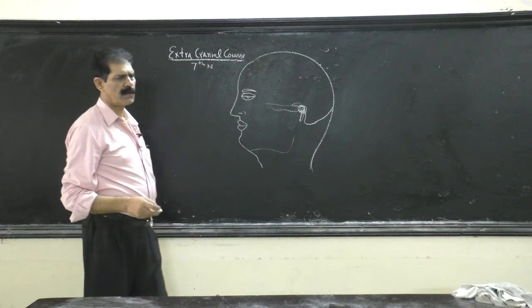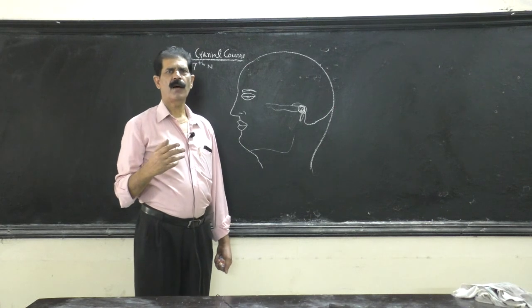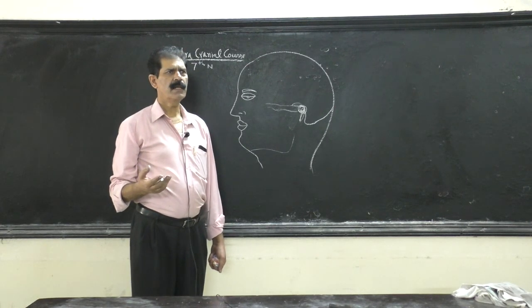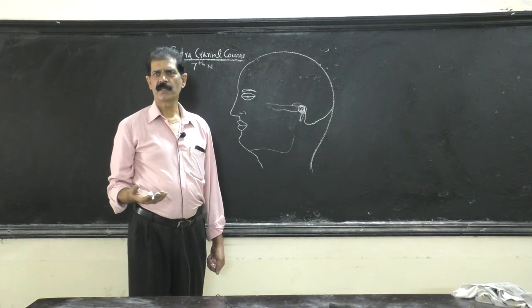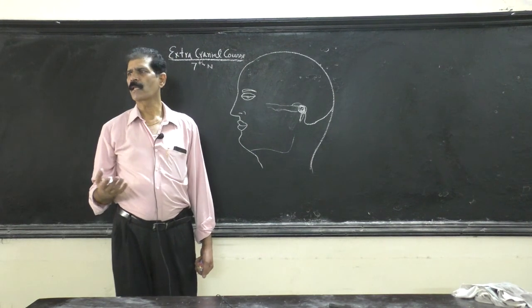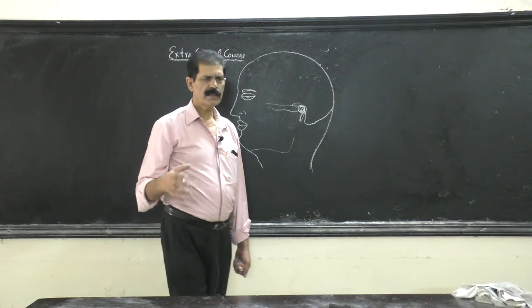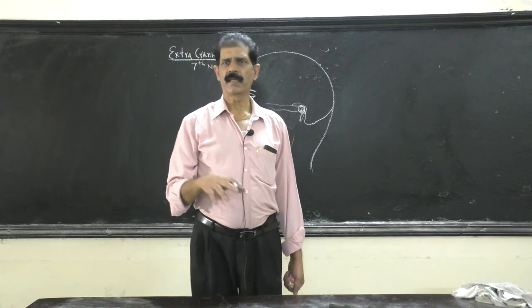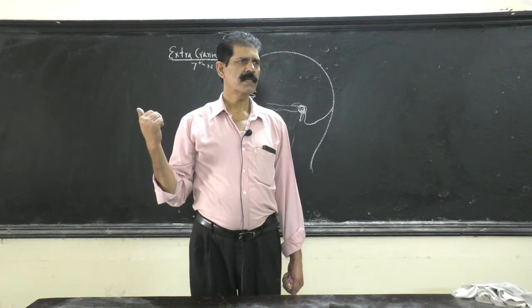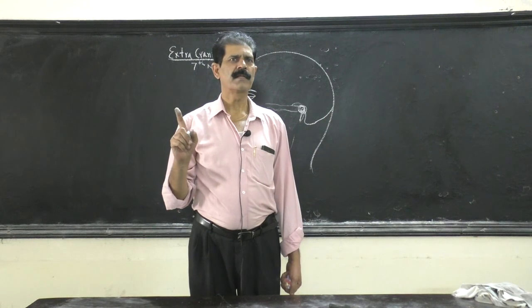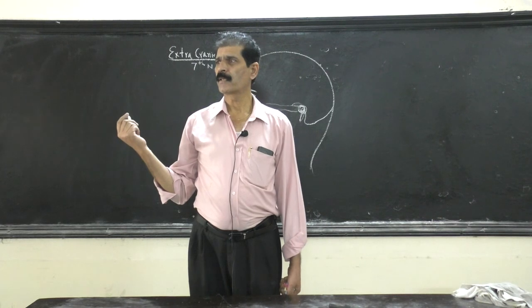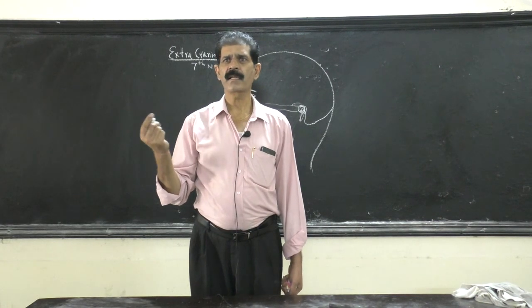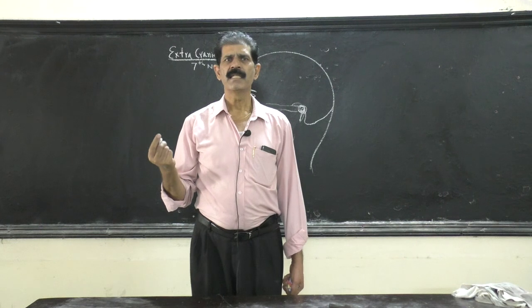And in order to supply the muscles of the face, it has to come out of the brain, out of the skull. And when it comes out of the skull to reach the muscles of the face, it is called extracranial course. Before it is in the skull, that is called the intracranial. So when a question of the extracranial comes, don't describe the intracranial, they are wastage of time. Because the examiner has already said that he wants only the extracranial course, that is, when it comes out of the skull.